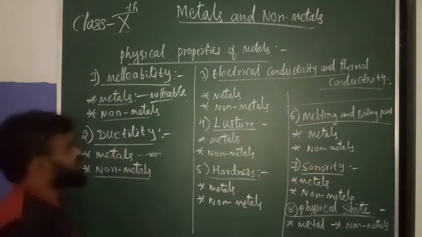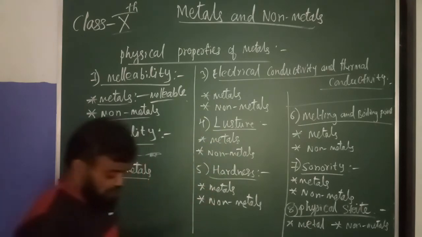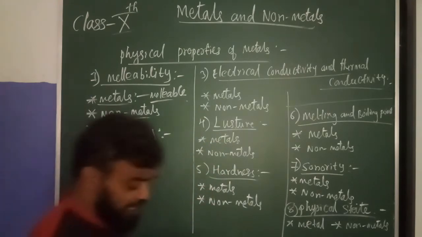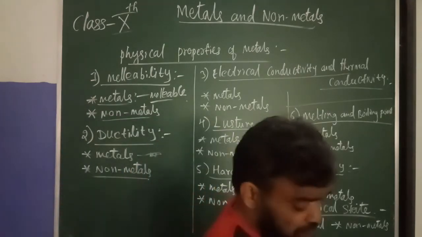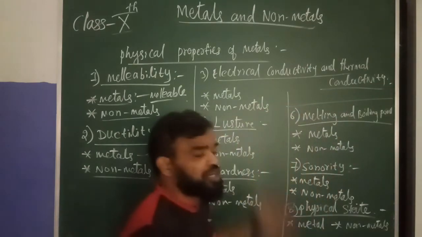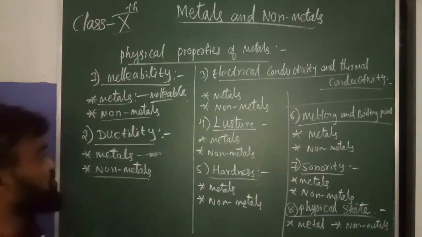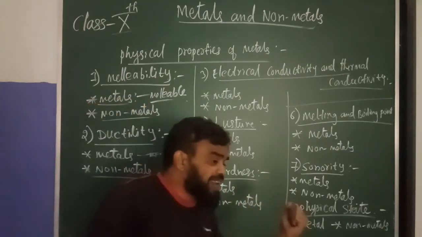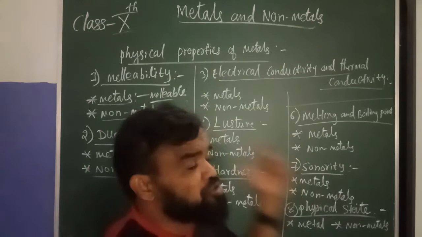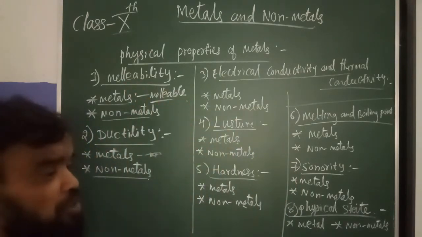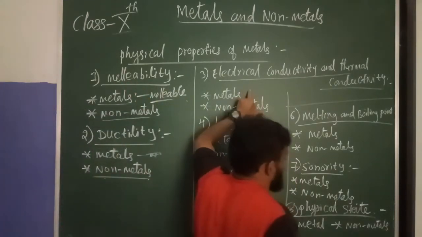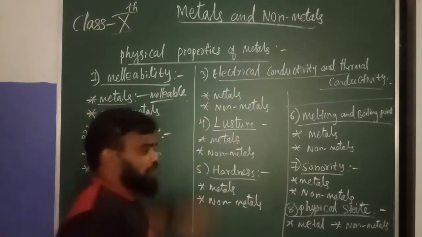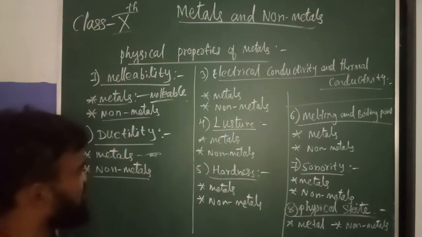Third one, electrical conductivity and thermal conductivity. Metals are good conductors of heat and electricity. Copper wire and aluminum wire will heat up, and the flow of current will also pass through the copper wire.